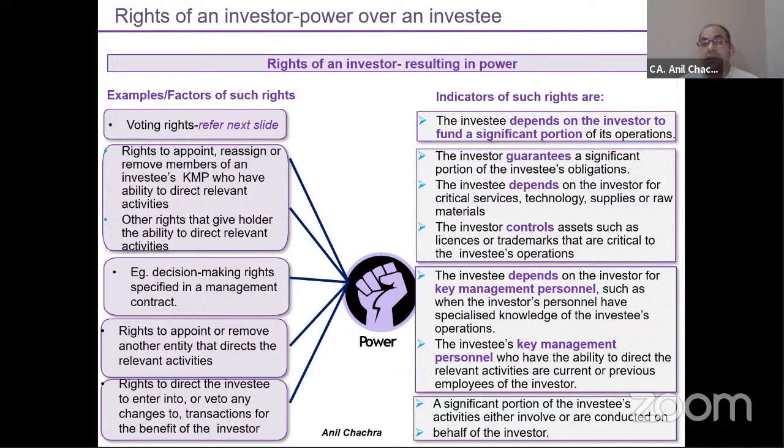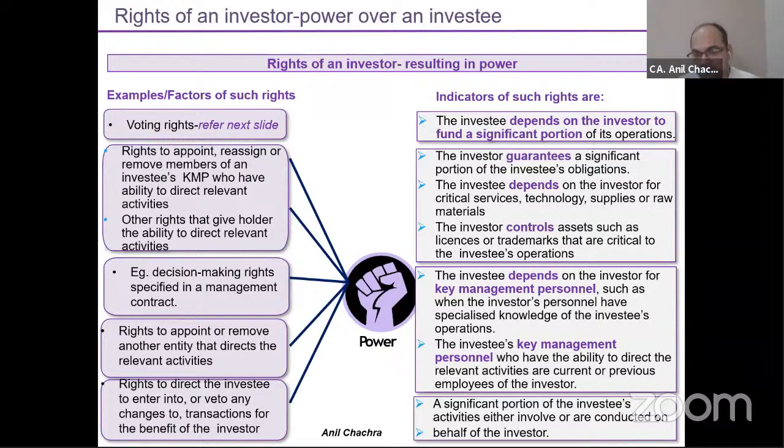What are other factors that we need to keep in mind while applying? It could be the right to appoint or remove the KMPs, or other shareholding decisions, right? So that can be the one part wherein you can say that okay, such rights will give you power. Right to appoint or remove another activity that directs the relevant activity. Right to direct the investee to enter into or veto any changes.